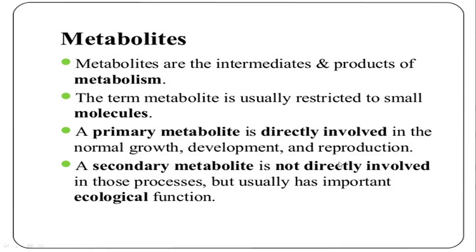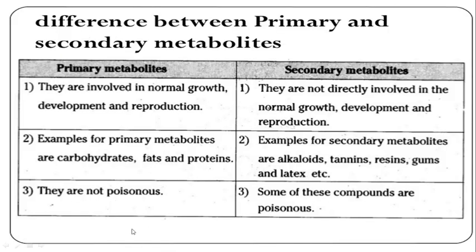It has some important functions, that is, it gives some therapeutic effect, and due to that it has medicinal value and is used in treatment of diseases.